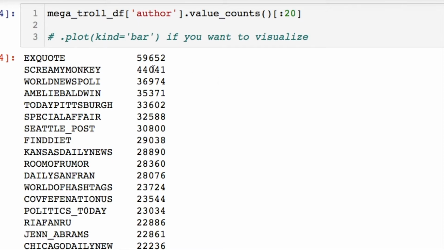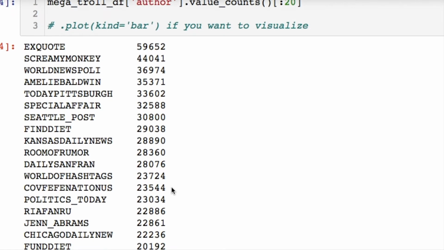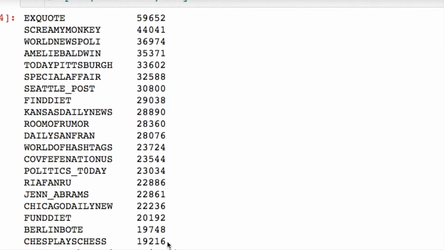Interestingly, if you pay attention to this, these top 20 people have at least 19,000 to almost 60,000 tweets between each one of these people, which is crazy because this was like 4 or 5 years ago. And we'll also see a trend over time of how many followers these people are getting.